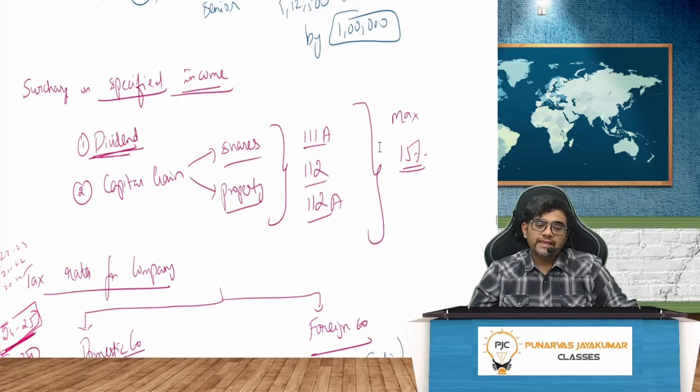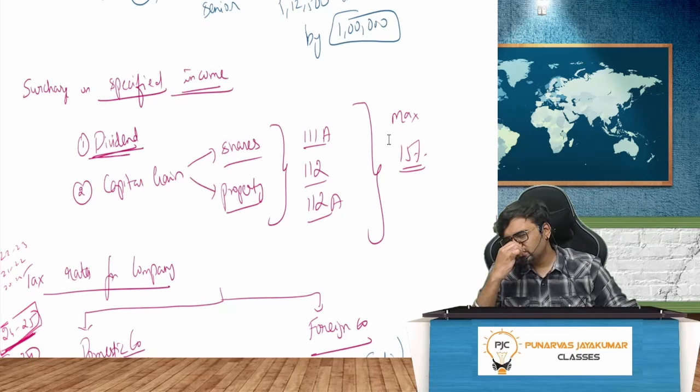For dividend, capital gain on shares, capital gain on property, these are covered under 111A, 112 and 112A. Till the year 2018, there was no tax on long-term capital gain from shares. Arun Jaitley ji said, from today, there will be tax on long-term capital gain on shares. So when I am bringing the share into taxation mode, there will be huge gains.